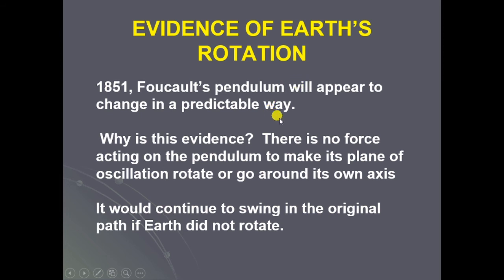Evidence of Earth's rotation. In 1851, Foucault's pendulum appeared to change in a predictable way. Why is this evidence? Because there is no force acting on the pendulum to make its plane of oscillation rotate or go around its own axis. That means it would continue to swing in the original path if Earth did not rotate.